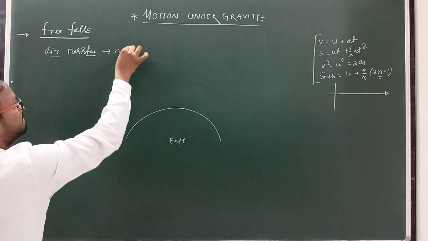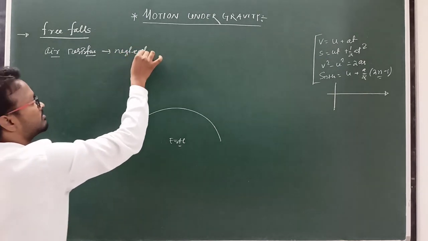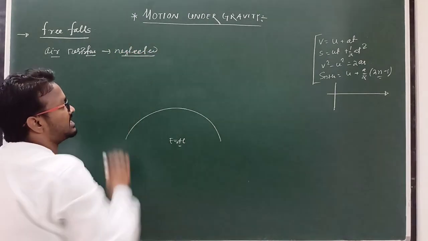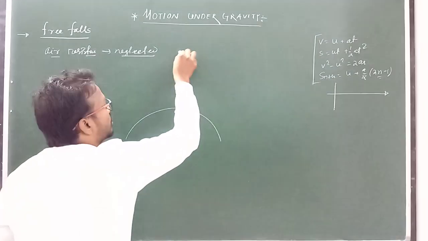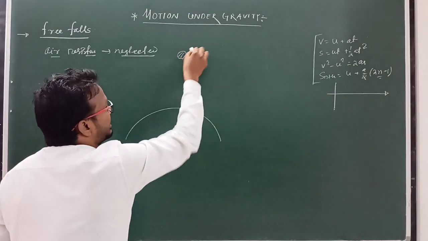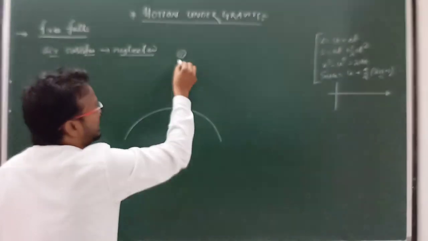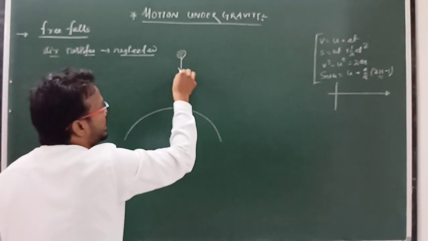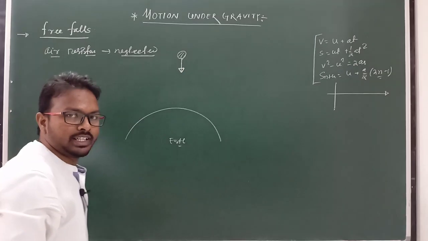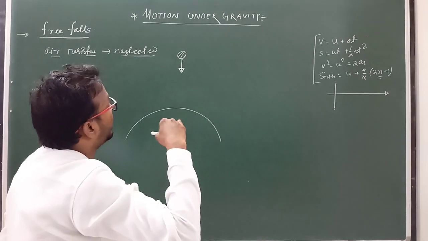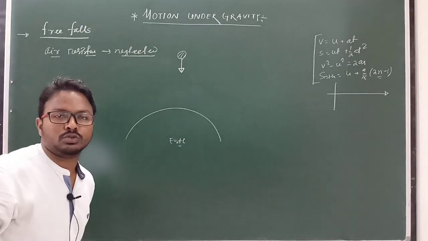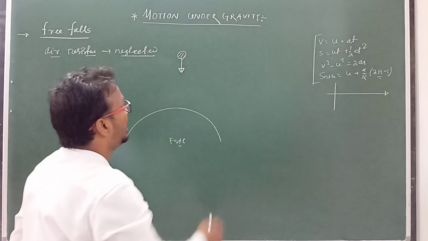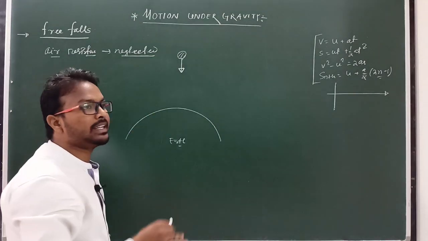If we neglect air resistance, then if you drop a ball from a certain height from the surface of earth, this ball moves in the downward direction. Why? Due to the influence of gravity, or due to the influence of gravitational force, and that motion is known as free fall.